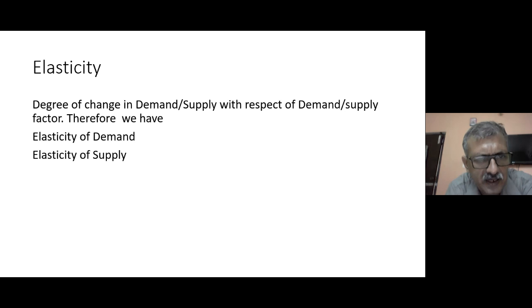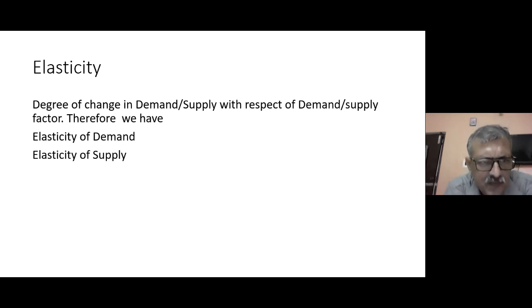Cross elasticity of demand: when we try to understand the relationship between the rate of change of demand and the rate of change of price of a related good. And income elasticity of demand: when we try to understand the relationship between the rate of change of demand and the rate of change of income of the consumer.